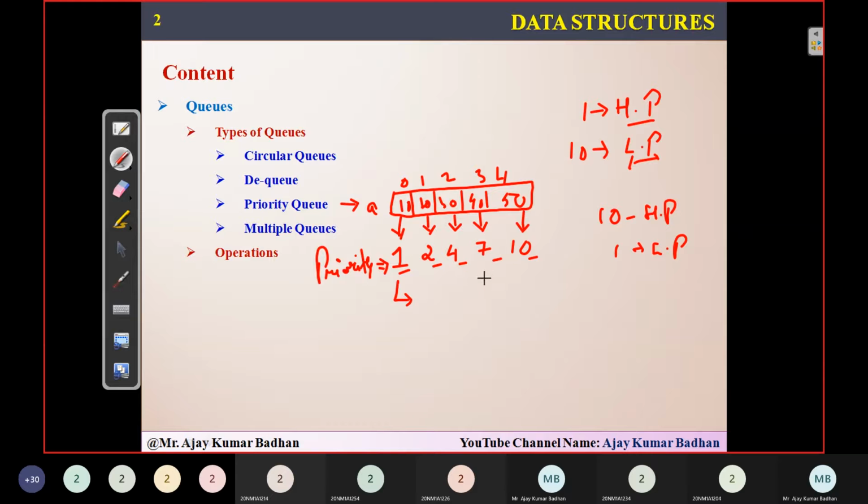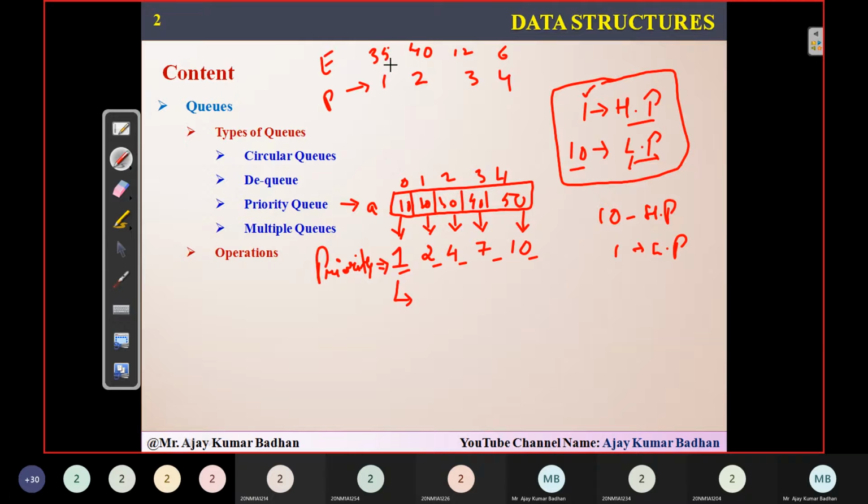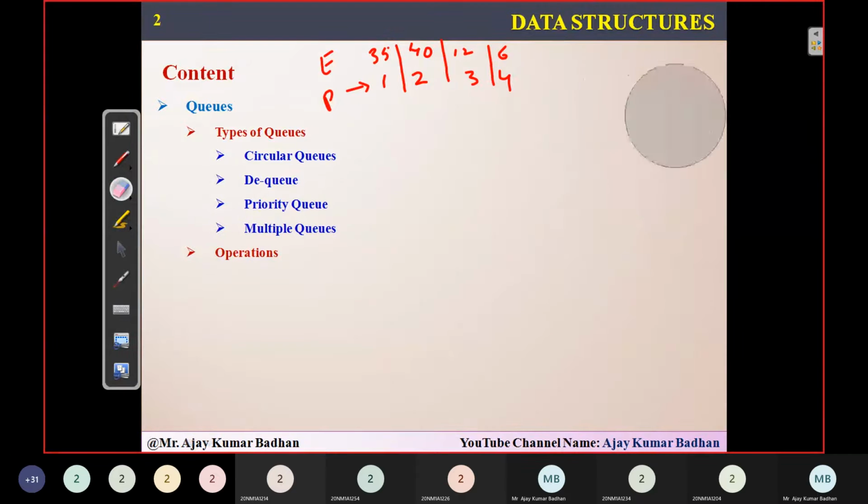Since we are discussing this here, we will consider the first pattern, where 1 is given the highest priority, so it is ascending order. Suppose we represent the elements 35, 40, 12, 6, and so on. These are the elements, and this is the priority associated with each element. One represents that this element has the highest priority, so this element has to be processed first. In priority queues, whichever element has the highest priority will be processed.